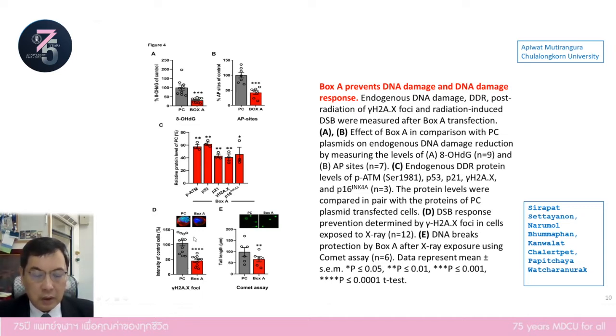And then we brought these cells to be irradiated, and if the radiation damages the cell, we can detect the DNA damage by measuring H2AX, or measure the degraded DNA by comet assays. And you can see that after we introduce box A into cells, the cells cannot be damaged by radiation.